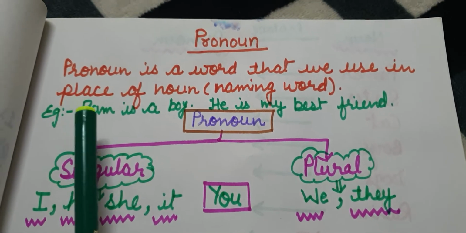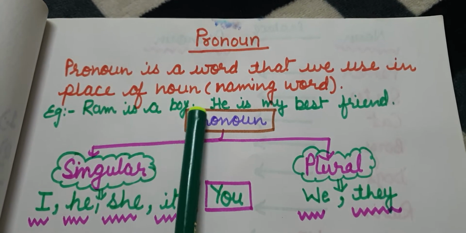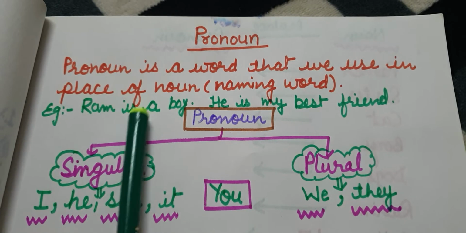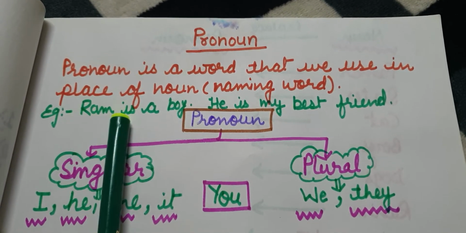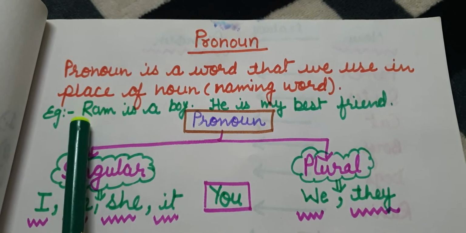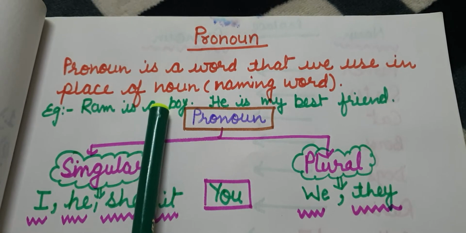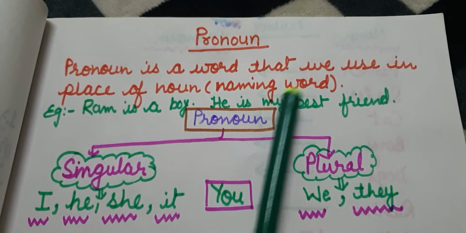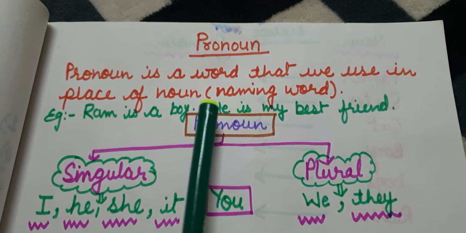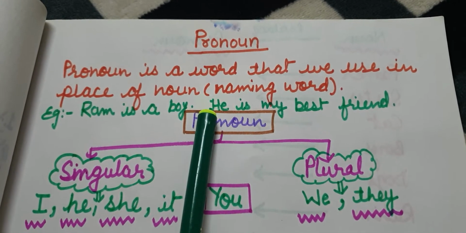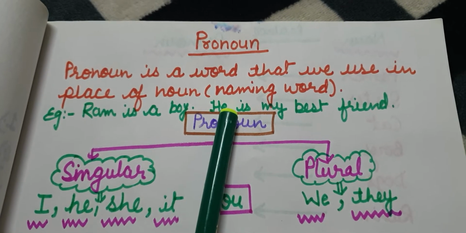Let's see the example. Here I have written Ram is a boy. Kids, here Ram is a naming word. Naming word means noun. If I write Ram is a boy, Ram is my best friend, here I am repeating Ram. But what I have written here, I have replaced Ram with he.